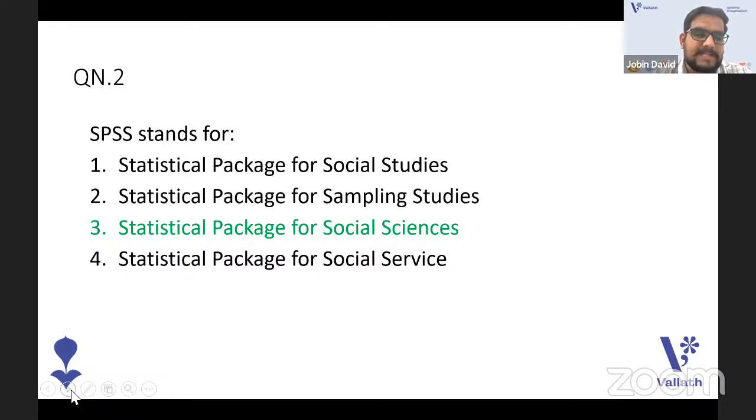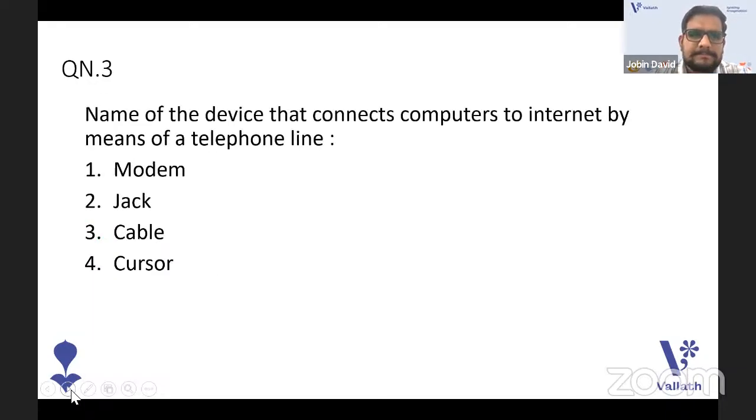It is used for statistical analysis. That is a research ICT tool. When you study the application of ICT in research, SPSS comes up. Clear? Next one.